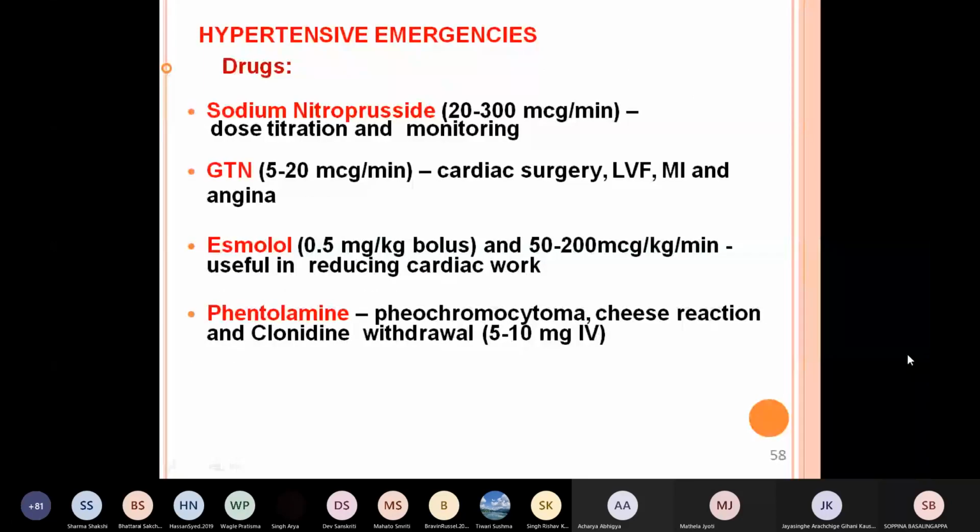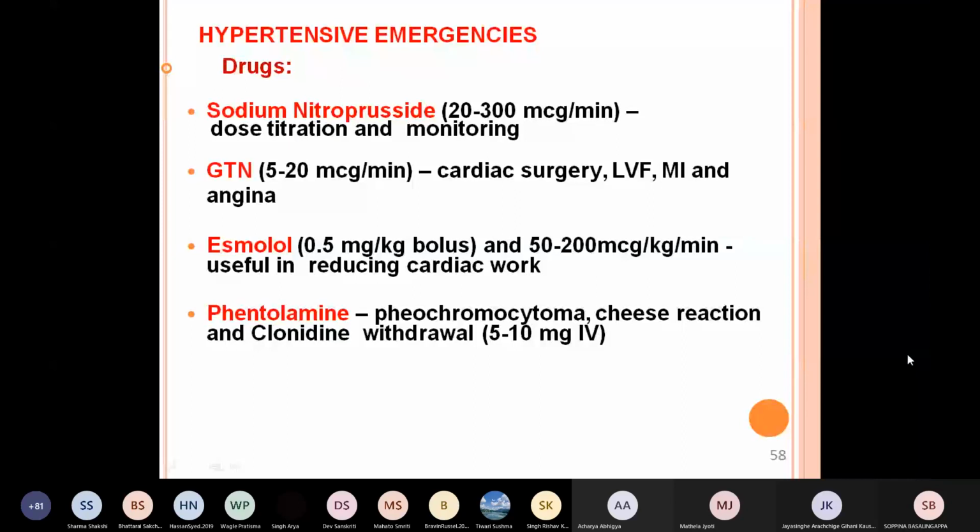Now what are the drugs? Sodium nitroprusside is a rapidly and consistently acting vascular dilator. The dose is 20 to 300 microgram per minute. You have already learned that 50 milligrams should be injected into 500 ml. That is 0.02 milligram, nothing but 20 to 300 micrograms per minute. The dose has to be titrated with monitoring, so you go on measuring the blood pressure and accordingly increase the dose.